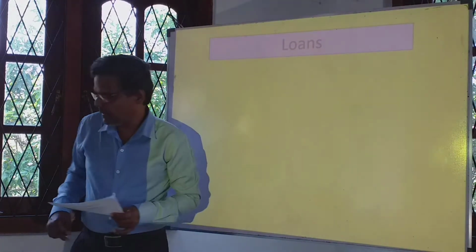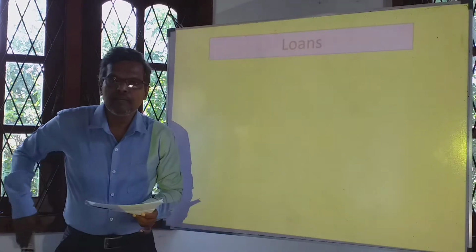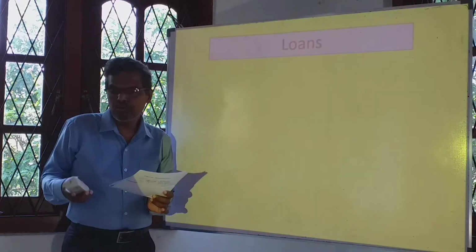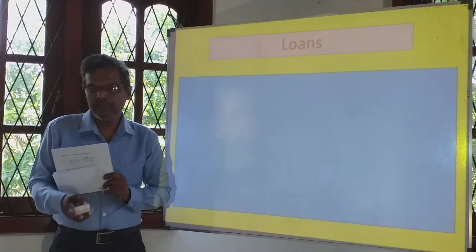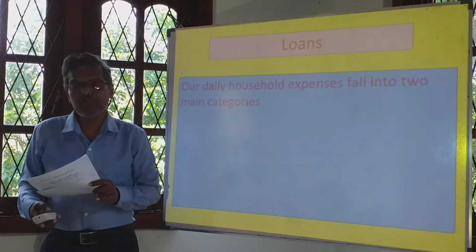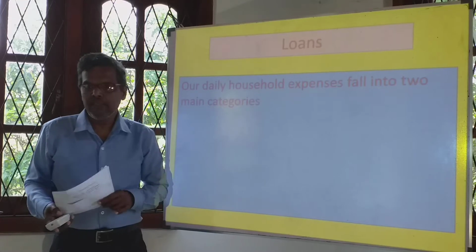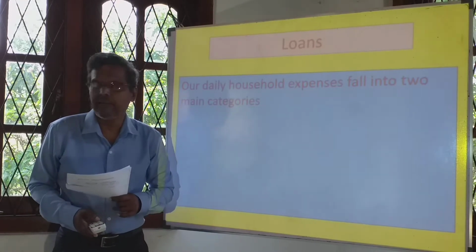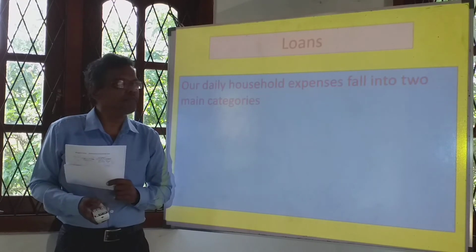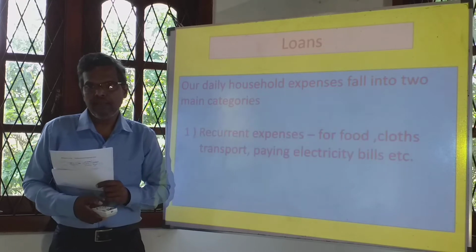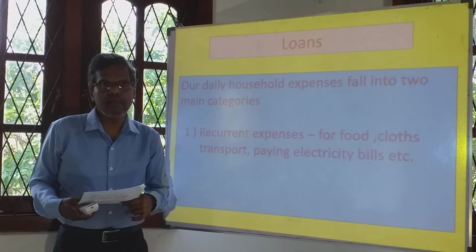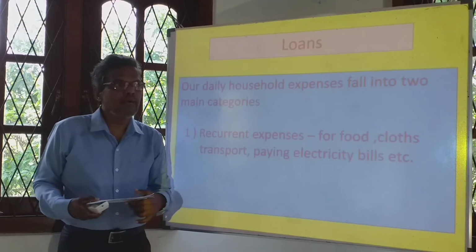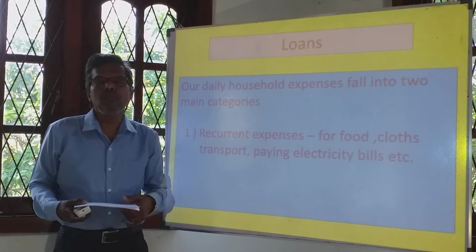First of all, we will see that there are two types of expenses. Our daily household expenses fall into two main categories. One is recurrent expenses. In our day-to-day lives, we have to spend money for food.